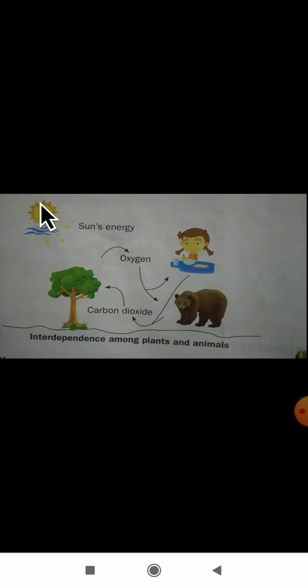So this is all about how the interdependence among the plants and animals takes place. First, the plants use the sun's energy to prepare their food. Then the plants give out oxygen. That oxygen is used by the living things for breathing. Next, the living things give out carbon dioxide. That carbon dioxide is used by the plants. In this manner, the interdependence among the plants and animals takes place. All these things we studied in our previous video class.